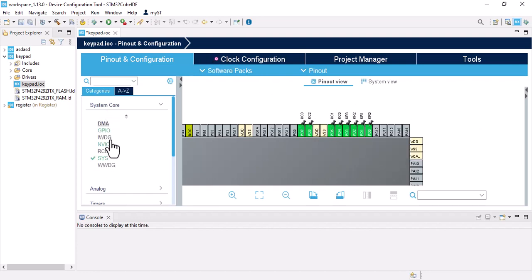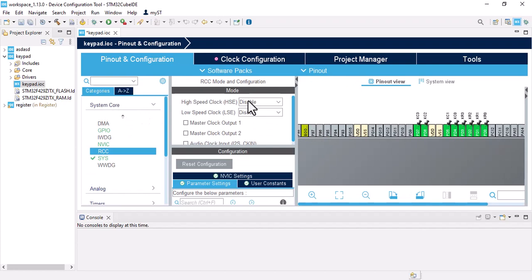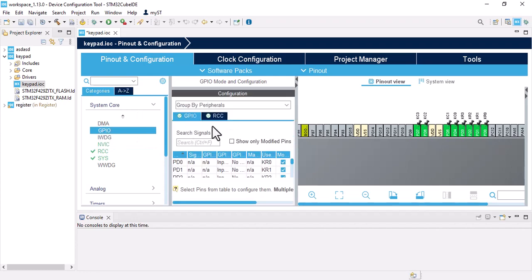And let's go to system core, RCC, enable the HSE and LSE. And then go to GPIO.